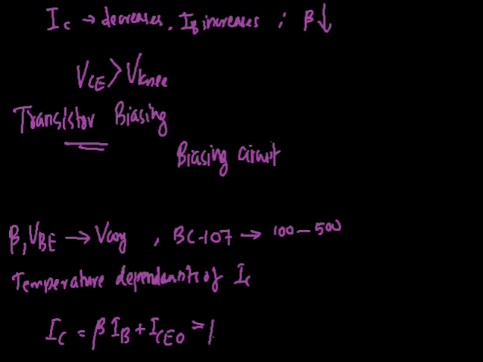This relation can also be written as beta IB plus (beta plus 1) ICBO, where ICBO is the collector base leakage current when emitter is open.